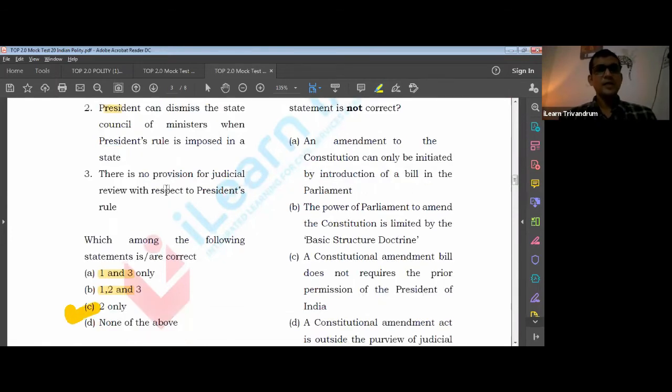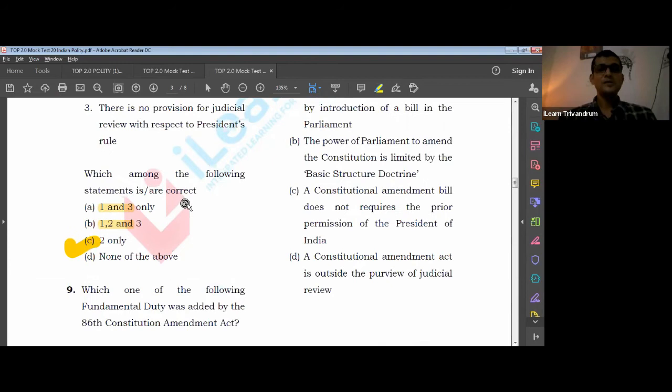Okay, what is third? There is no provision for judicial review with respect to president's rule. Now that is absolutely wrong. I just mentioned it. Judicial review is mentioned. The SR Bommai case is very relevant. It dealt with Article 356 and the power of the judiciary to deal with the president's rule. Okay, all right. Let's move on.